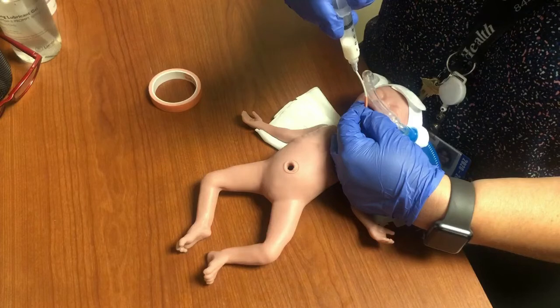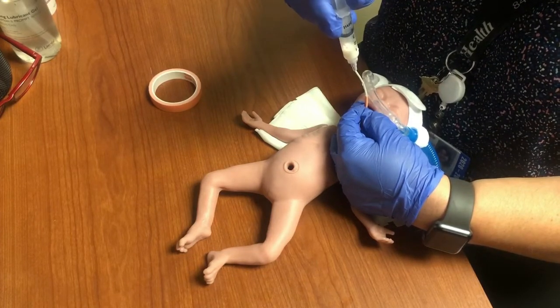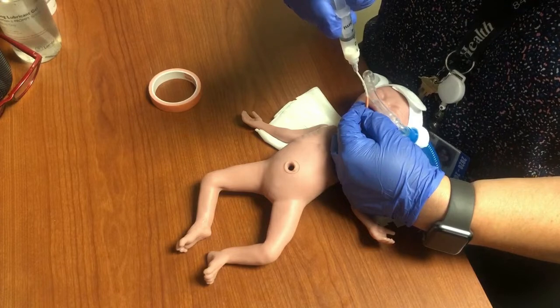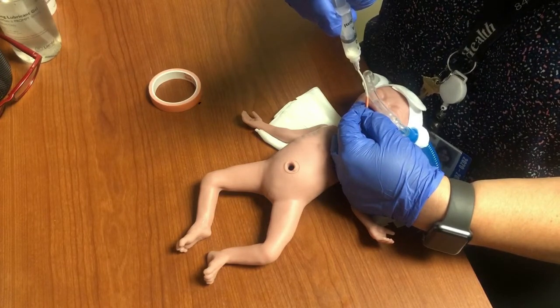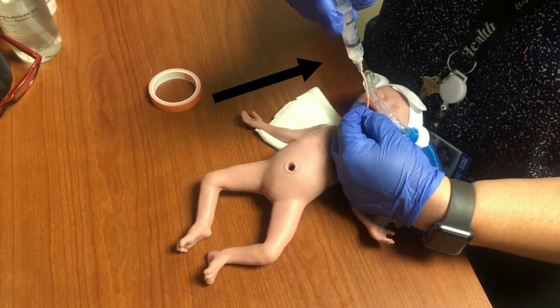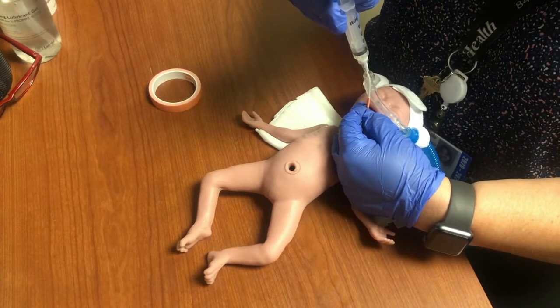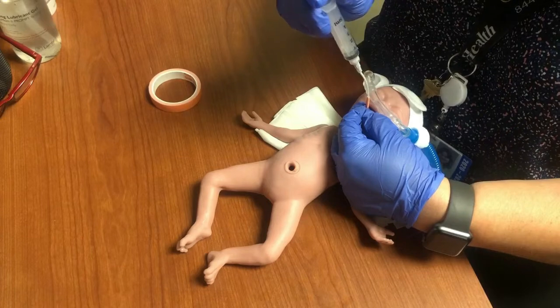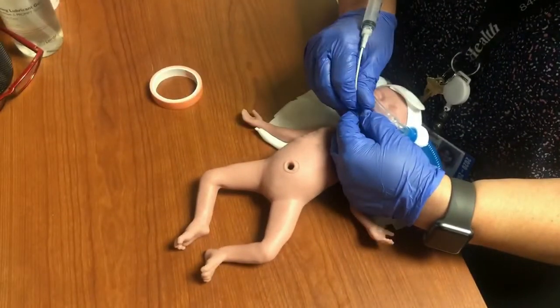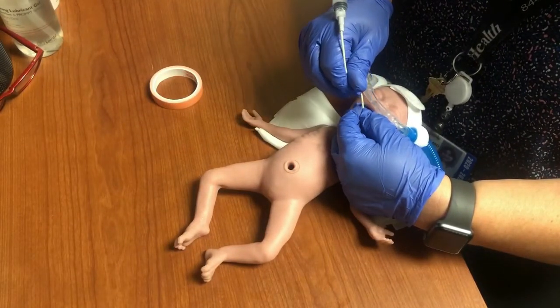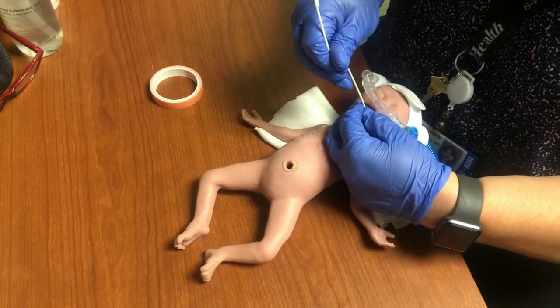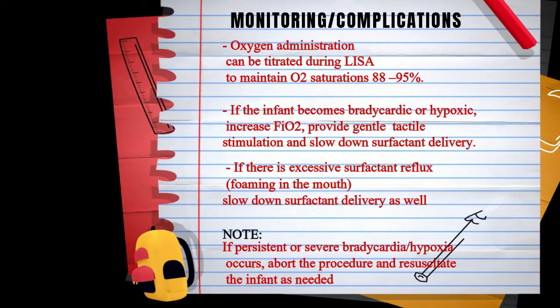Administer the surfactant as a slow bolus over 1 to 3 minutes to minimize LISA side effects. At the end of the surfactant delivery, flush the angiocatheter with the 1 milliliter of air remaining in the syringe. After administration of surfactant is completed, gently remove the angiocatheter. The infant should continue on non-invasive respiratory support with ongoing surveillance. Oxygen administration can be titrated during LISA to maintain oxygen saturations 88 to 95%.